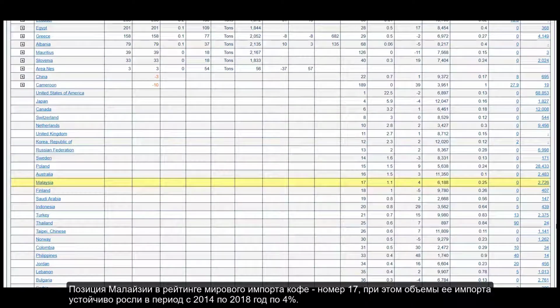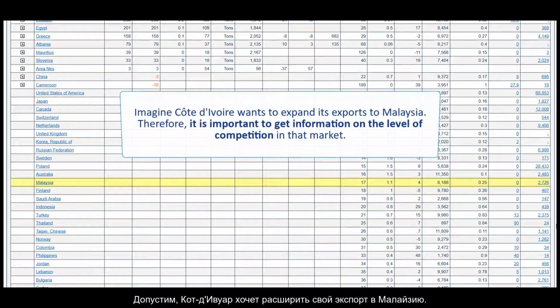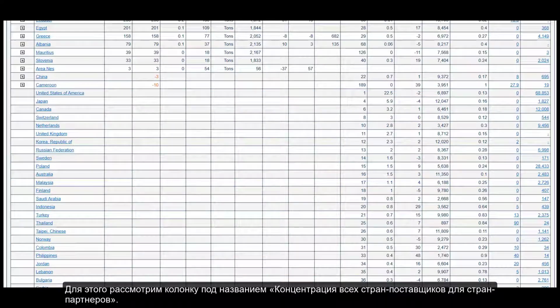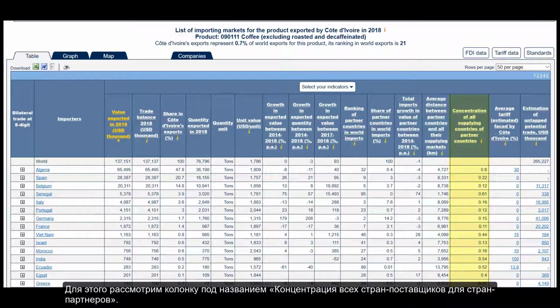Its ranking in world imports of our selected coffee is number 17, and it is increasing its imports between 2014 and 2018 with a steady 4%. Imagine Côte d'Ivoire wants to expand its exports to Malaysia. Therefore, it is important to get information on the level of competition in that market. To do so, we could look at the column called Concentration of all supplying countries of partner countries.